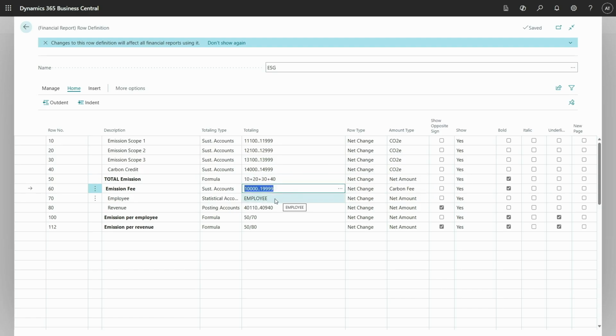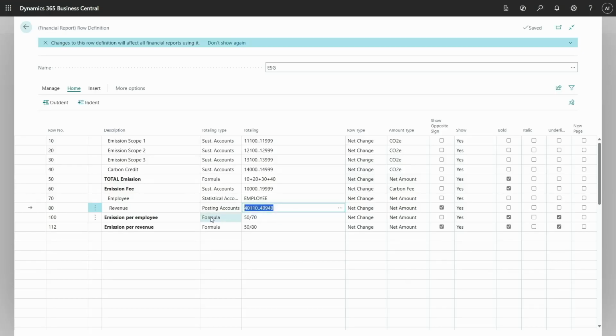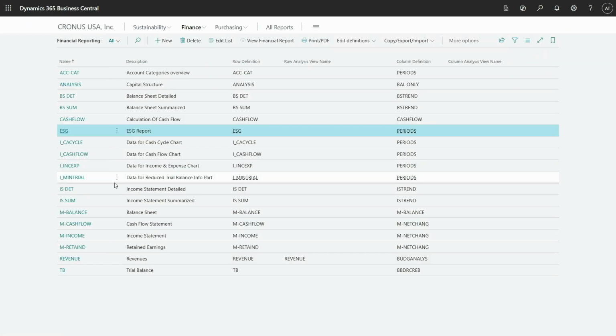Then what I'm using here, I want to show, because in the future reporting for CSRD and some other regulatory reports, you need to use some other information, not only from sustainability entries. There is some important information you can use, statistical accounts, you can use from financials. So you can enter, for example, number of employees. You can put your revenue from posting accounts. And now I want to calculate emission per employee per revenue. This is just one example.